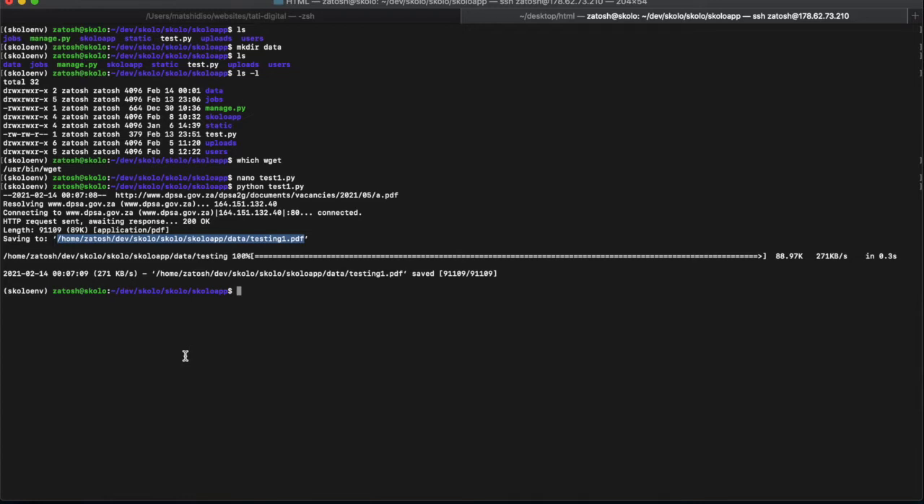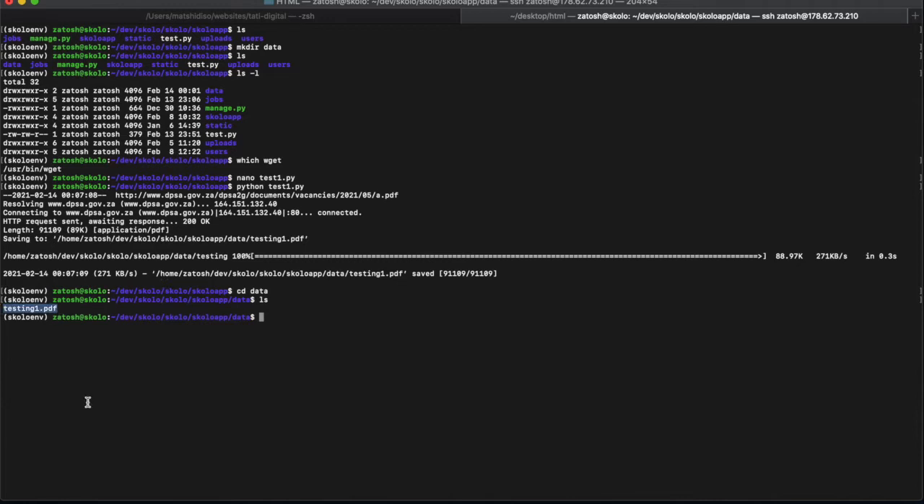I would have gotten an error if it didn't, but to just make absolutely sure, we're gonna cd into data. If you remember, data is the folder inside where we are saving this file. All right, so let's list everything in here, and you see you now have a file called testing1.pdf.